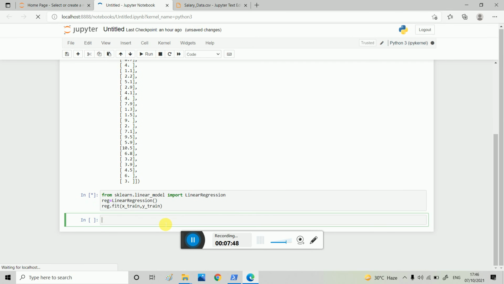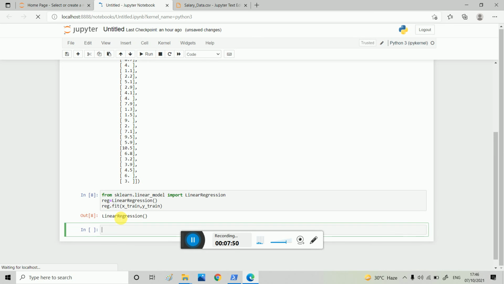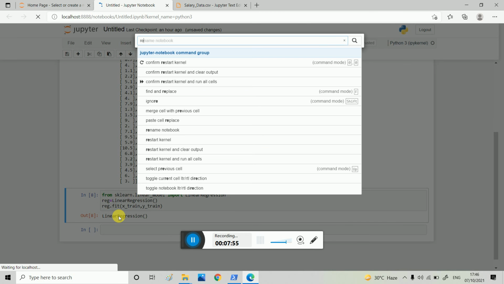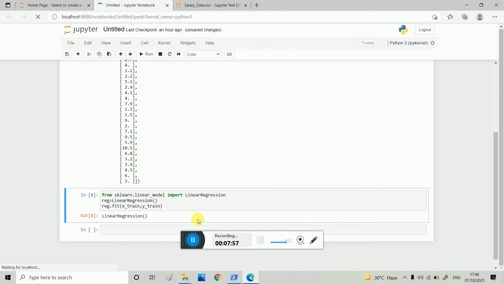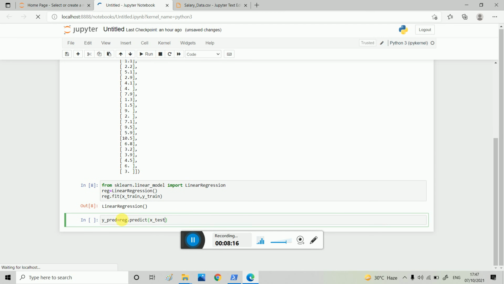Now I have to predict y_pred. I want to predict the value of y when we give the x test.